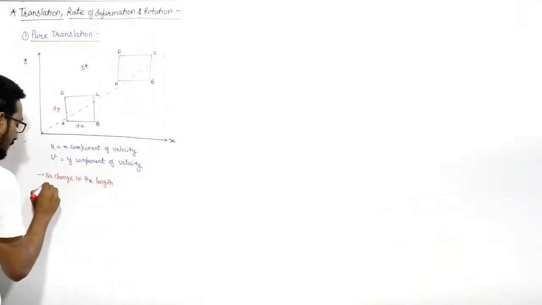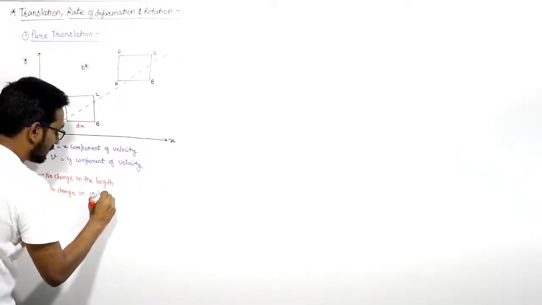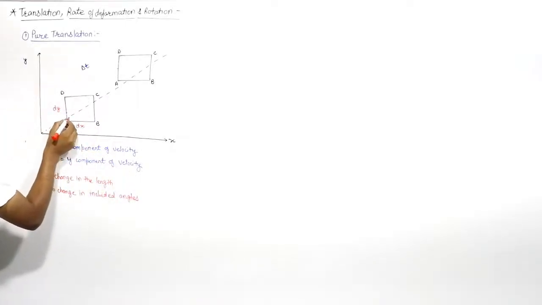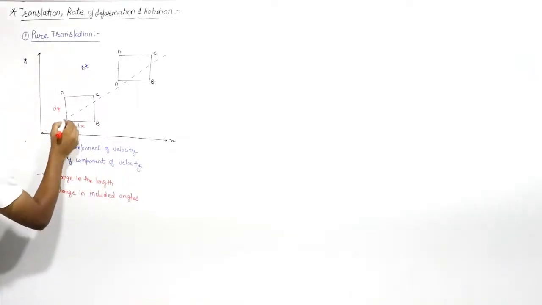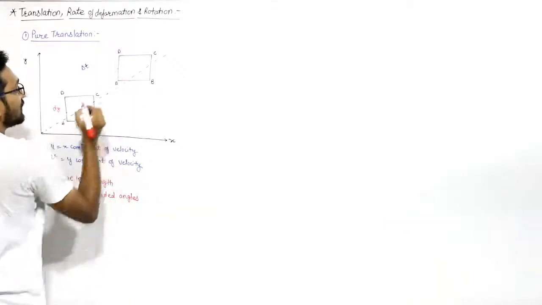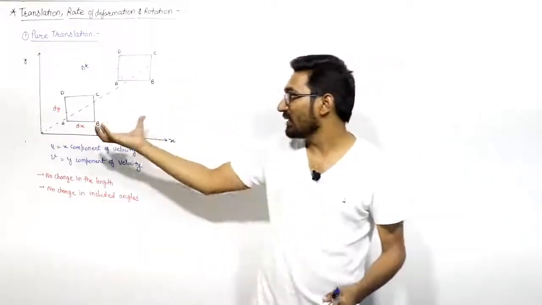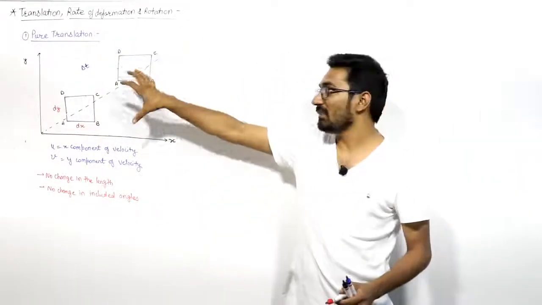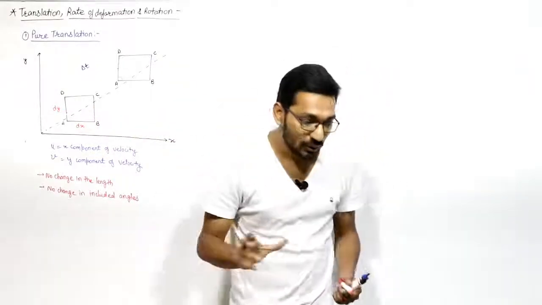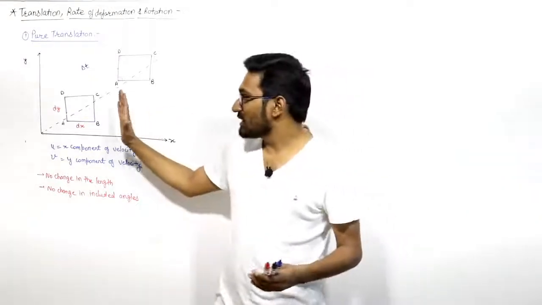And also there should not be any change in included angles, right? These are the angles between the different line elements, that is between AB and AD. If initially this angle is 90 degrees, then here also this angle is 90 degrees. Only the body is translating, displacing from one point to another point in time delta t. So we can say that these sides are displaced parallelly.